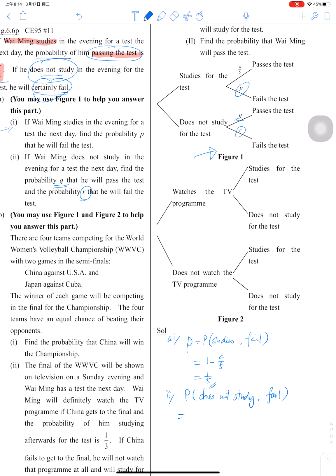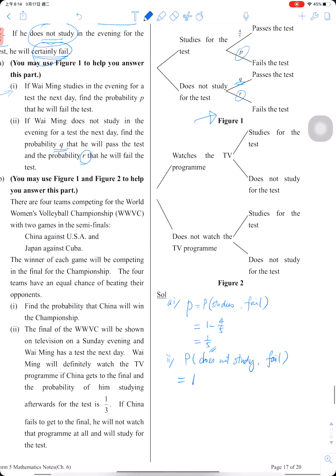This one equals 1. Certainly fail, that means he must fail. So Q equals 0 and R equals 1. That means here is 0 and here is 1, and this one is 1/5.